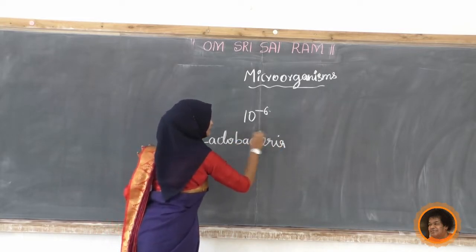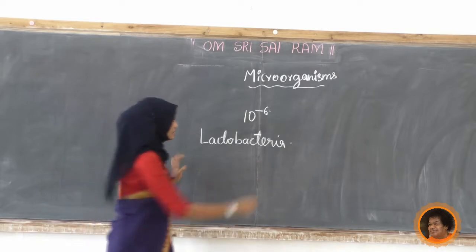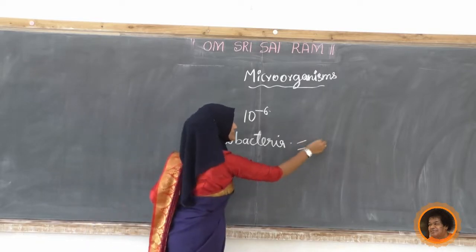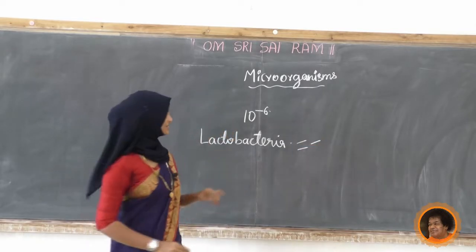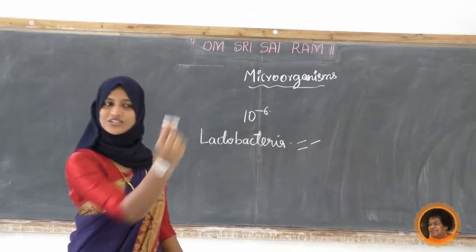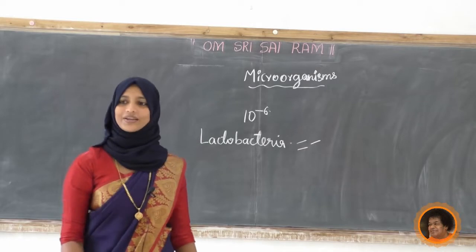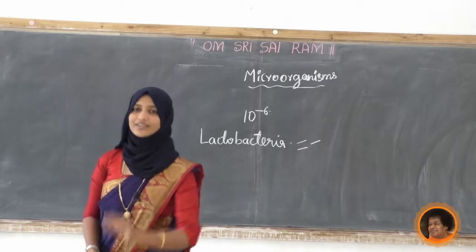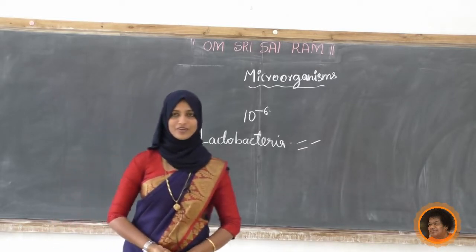Lactobacteria. Yes, the shape of this is somewhat like a piece of chalk. Same as that, that is called a bacilli. Like a chalk shape it is. Okay, yes. Next, one more example I will give you.